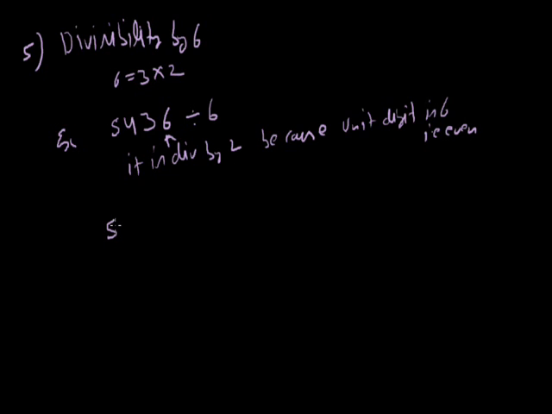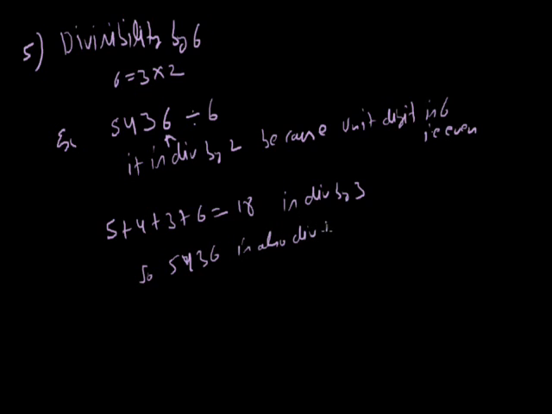Now for checking the divisibility by 3, we have to add the digits: 5 plus 4 plus 3 plus 6 equals 5 plus 4 is 9, 9 plus 3 is 12, 12 plus 6 is 18, and 18 is divisible by 3. So 5436 is also divisible by 3. So we can say that 5436 is also divisible by 6 because the number is divisible by 2 as well as 3. So the given number is divisible by 6.